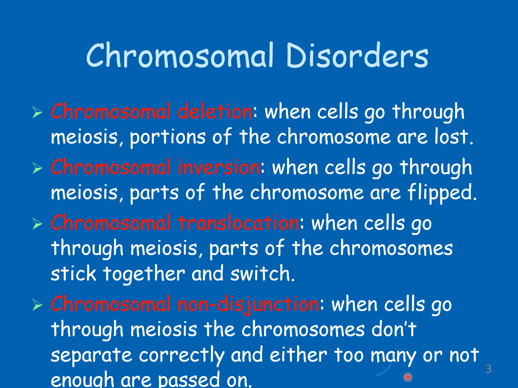Non-disjunction: if chromosomes are not separated, like in diploid organisms where we have a pair of chromosomes, you need to separate the father's chromosome and the mother's chromosome during meiosis. If you don't, and both chromosomes go into a gamete, such a process is called non-disjunction.